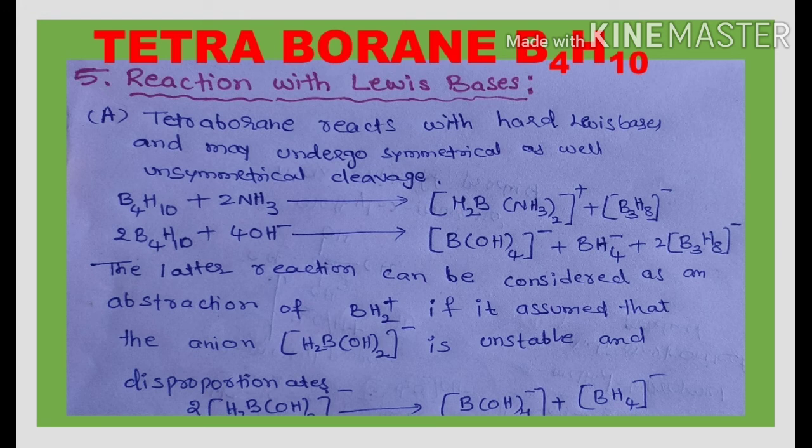Tetraborane reacts with the hard Lewis bases like ammonia and hydroxide ions and itself breaks into either cations or anions. But in the presence of the ammonia and hydroxide ion, it forms complex cations as well as the complex anions. In these reactions, boron undergoes disproportionation.